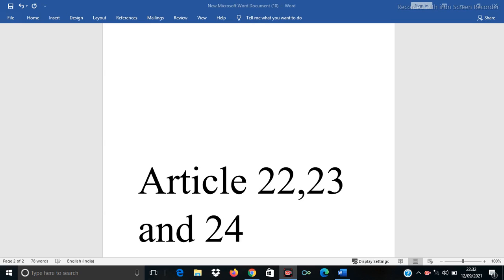Constitutional protection is given to the detained person. In most of the country you will not find preventive detention laws. In India, you find the preventive detention law as well as constitutional protection. So clause 4 deals with the preventive detention law.